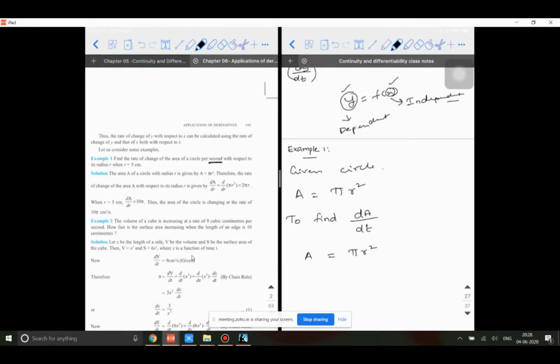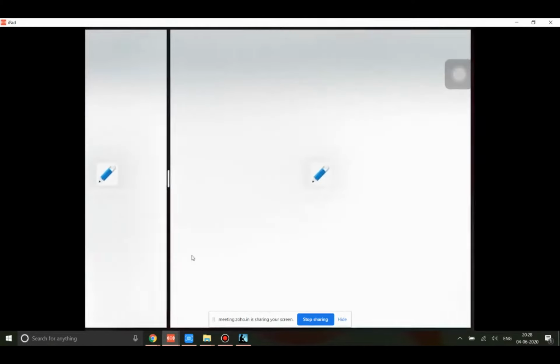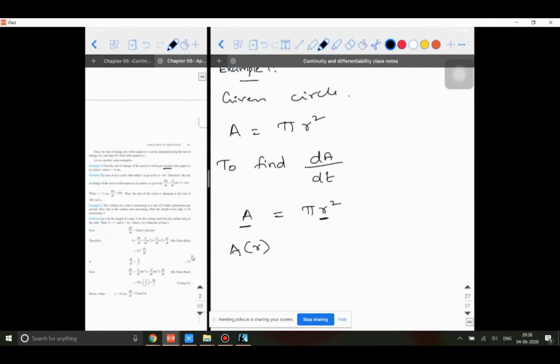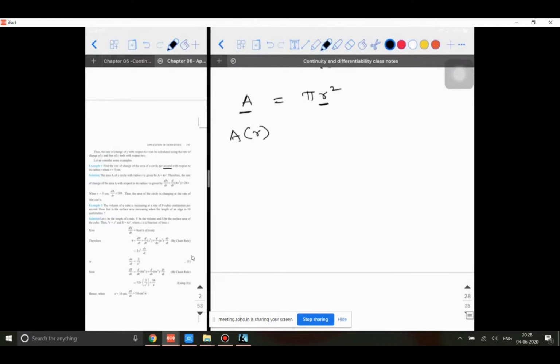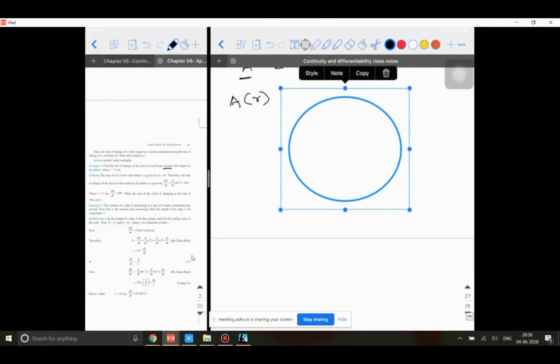So in this question, I'm writing a modified equation. Observe, I'm writing A of r. It is not A into r. What does this mean? The area of the circle is a function of r, meaning if you keep changing the value of r here, the area will also change with respect to time. If you want to visualize this question, I'll first show you, then I will tell you the mathematical meaning of it. So let's say I have a circle in my hand.